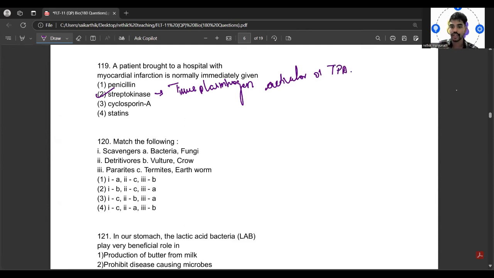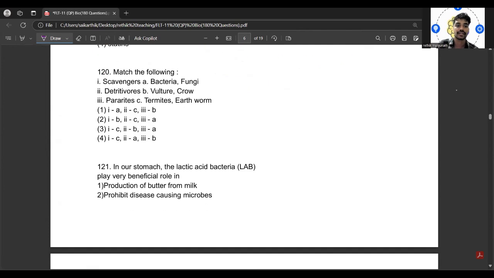So which is actually an enzyme which is obtained from the culture of some hemolytic bacteria, streptococcus, which is modified genetically to function as clot buster. Okay, so therefore it helps in clearing the blood clots in the blood vessels through dissolution of the intravascular fibrin during myocardial infarction. Next, 120, match the following. So out of this, option 2 is the correct.